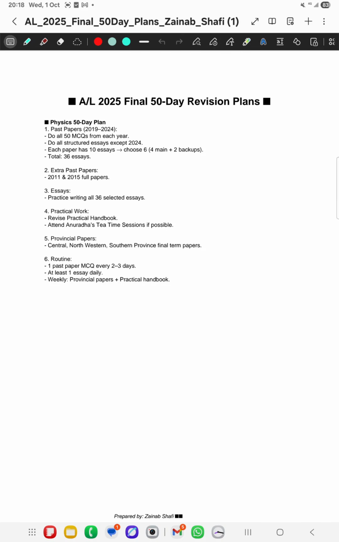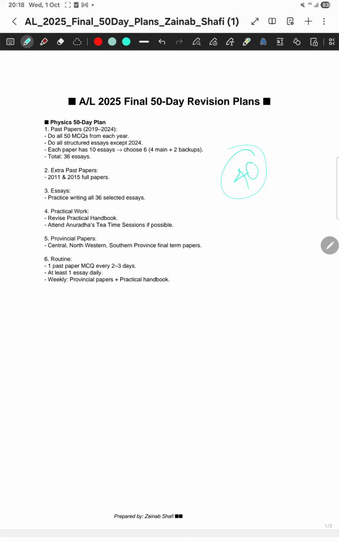So in these 40 days, what you should do and what you should not do. Basically, this is the plan for physics. Now, you can't do all the past papers, but you should always give priority to the past papers. Mainly, you should be able to complete the past papers from 2019 to 2024. So here I have said how to do that.